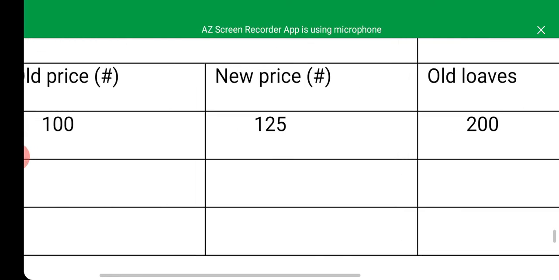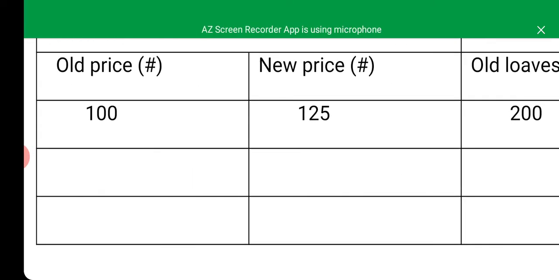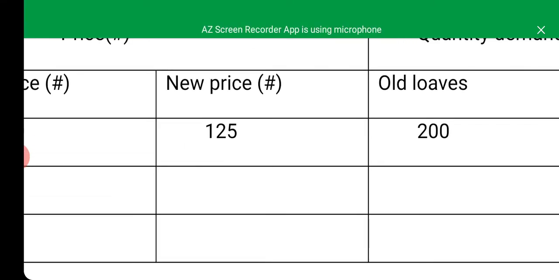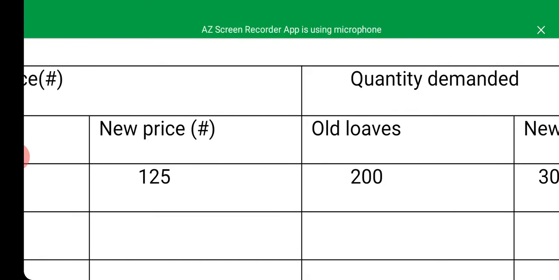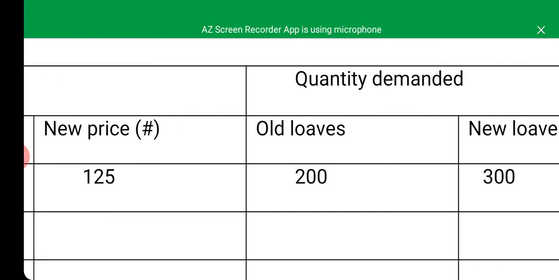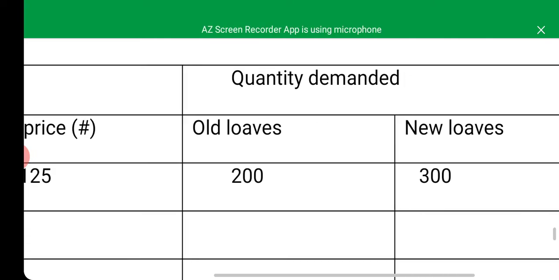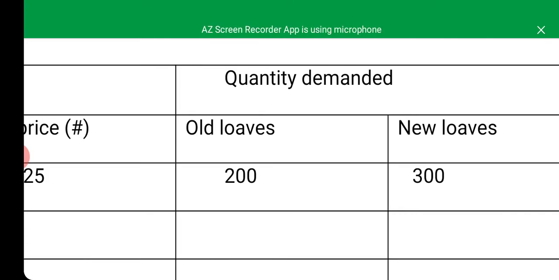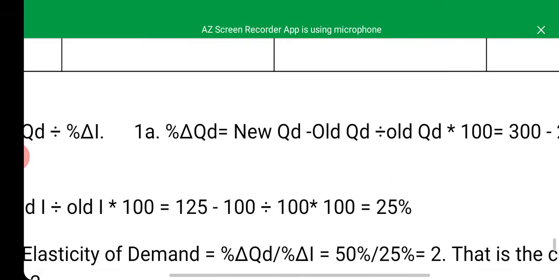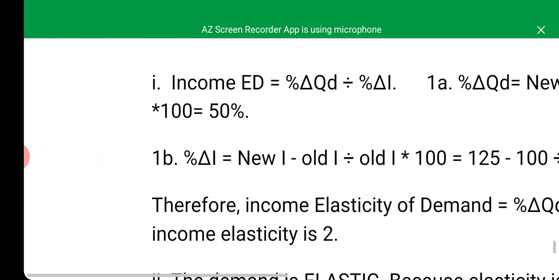So when the old price is 100 naira, the quantity demanded is 200 loaves. And when the income changes to 125 naira, the new quantity demanded now is 300 loaves. So let's move to the question.